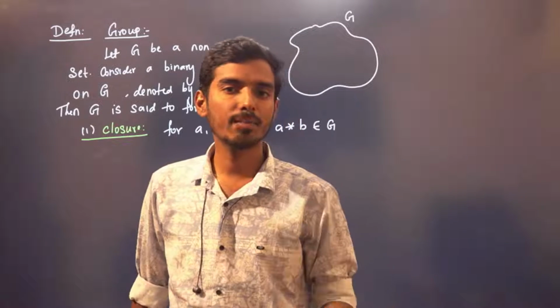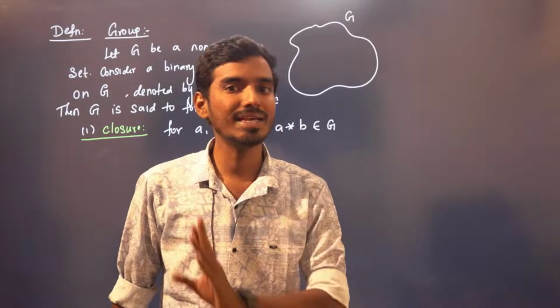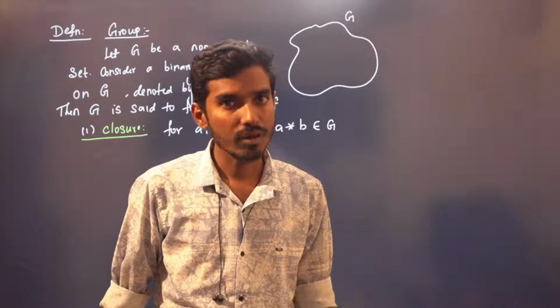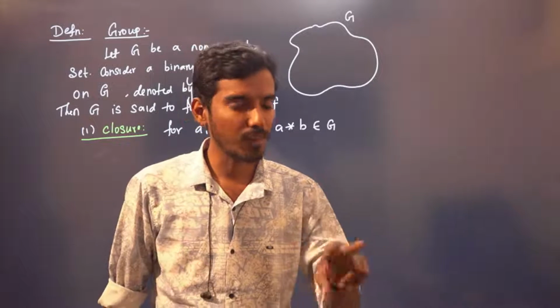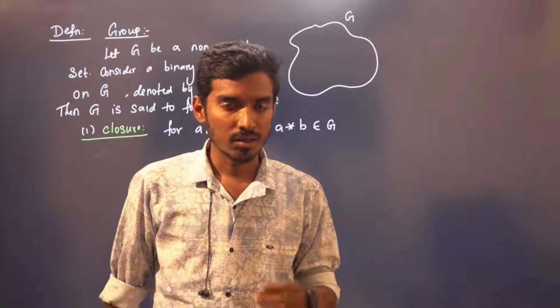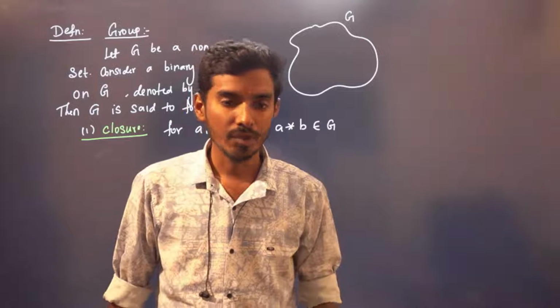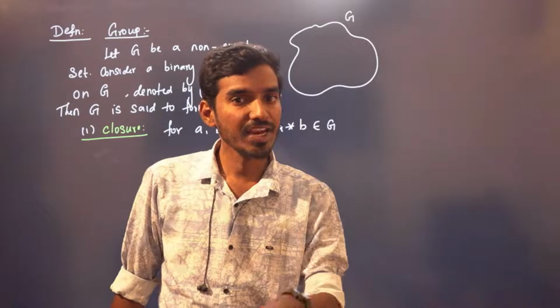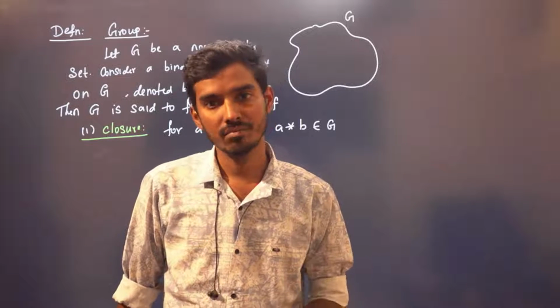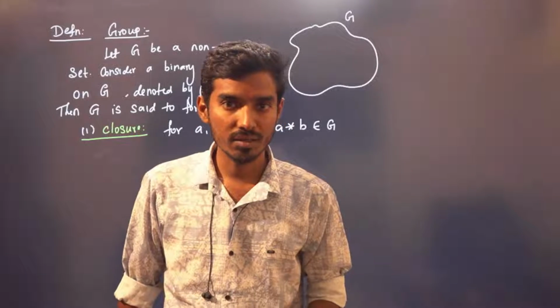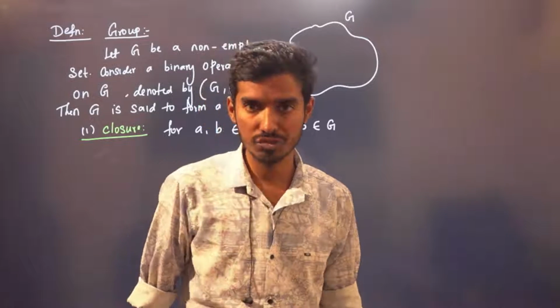Then you take any two elements a, b in G, and a plus b has to be in G. That is, the sum of two elements should be in G. If your operation is multiplication, you take any two elements in G, and the product a into b has to be in G. If that is true for all a, b, then that set is said to be closed.